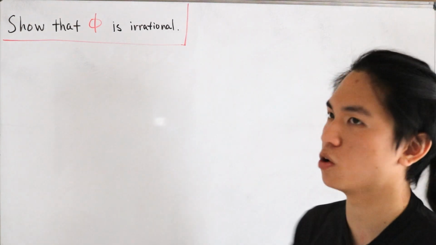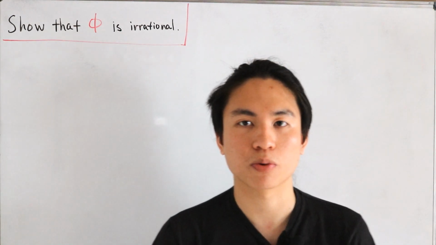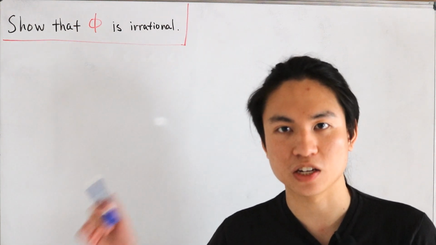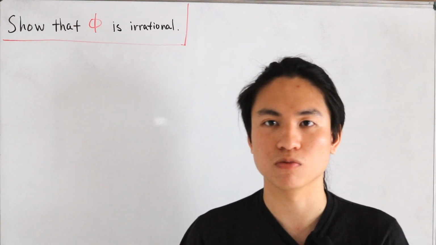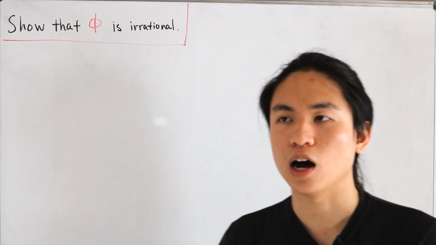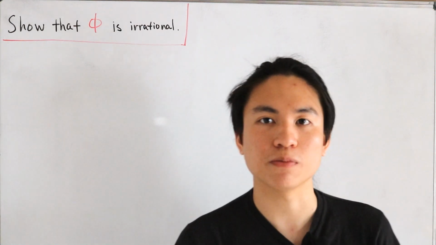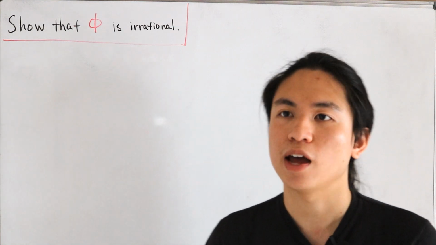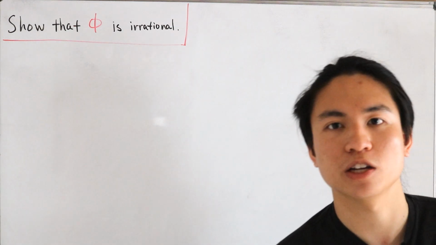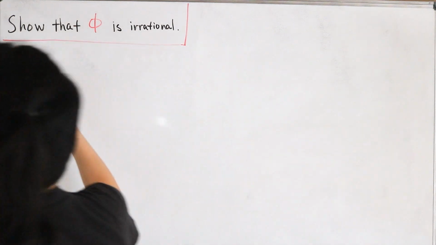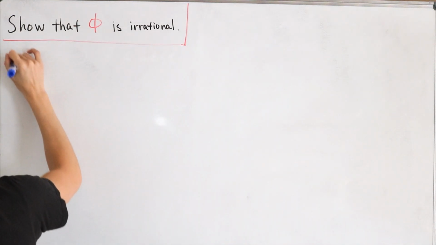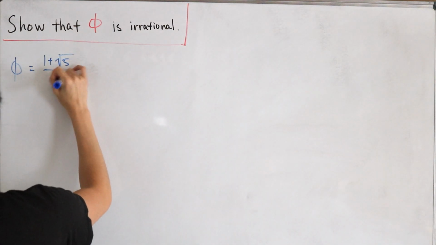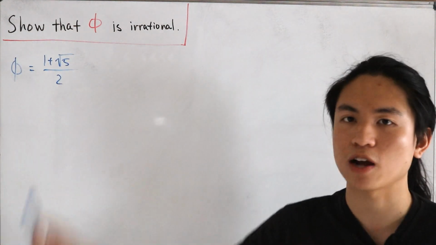But here I'm going to go with a little simpler approach. The easier way to prove this is actually really, really short. This format follows the same way as if you were to show that the square root of 2 is irrational. And here's a bit of a stipulation: we know that phi is equal to the following real number, 1 plus the square root of 5, divided by 2. So we can show that this is an irrational number.